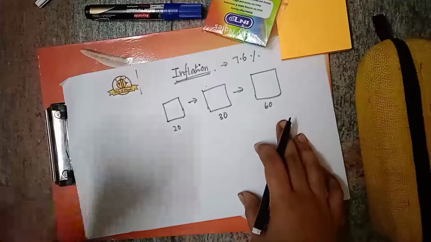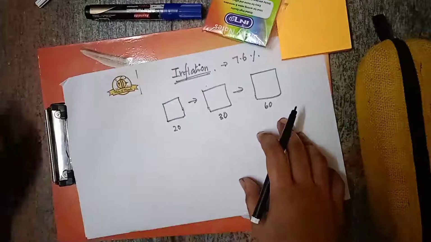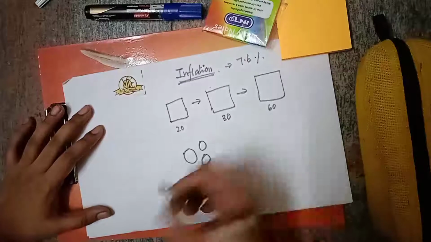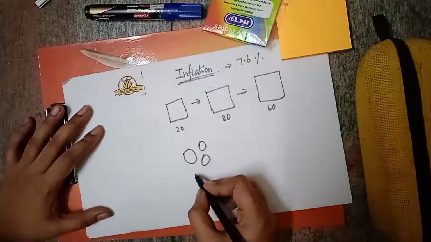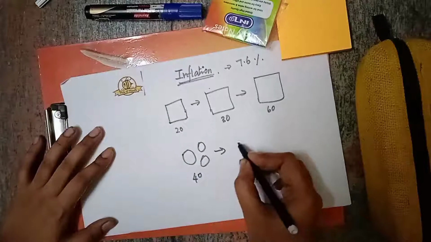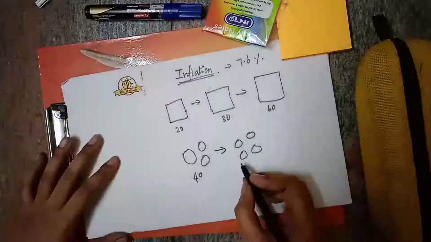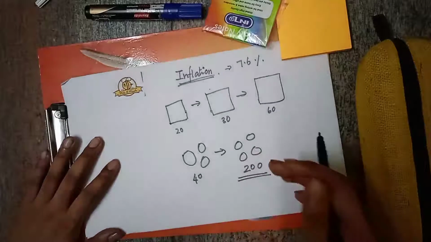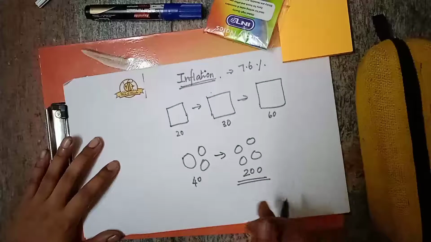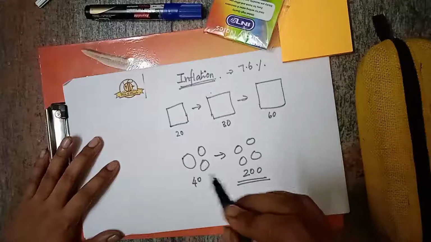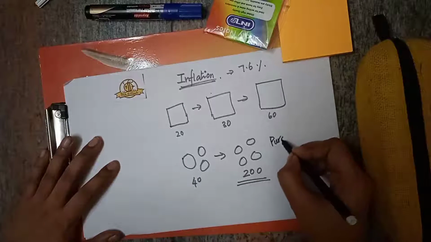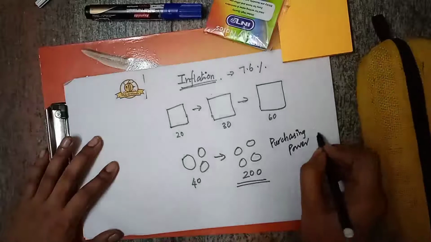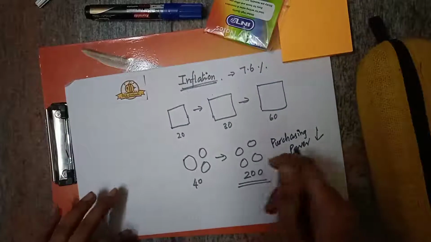This persistent increase in price level will reduce the purchasing power. How does it reduce? Let us say onions. Before that we had an onion price of around 40 rupees, and after some time the onion price is hiked and became 200. If it becomes 200, more people cannot buy onion at this price. They can't afford 200 rupees. Because of this inflation only, the purchasing power of the people is reduced, right?